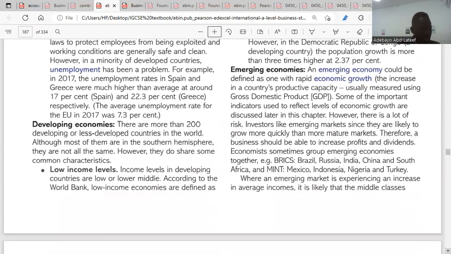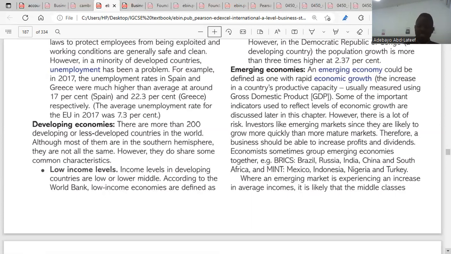The next one is emerging economies. When we talk about emerging economies, we're talking about economies with rapid economic growth. We're talking about countries that have the tendency of growing significantly. So we call it rapid economic growth. So what are those things that make a country an emerging economy? Number one, average incomes increase and the middle class will continue to expand.